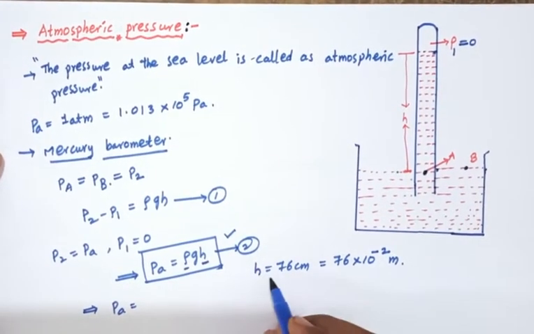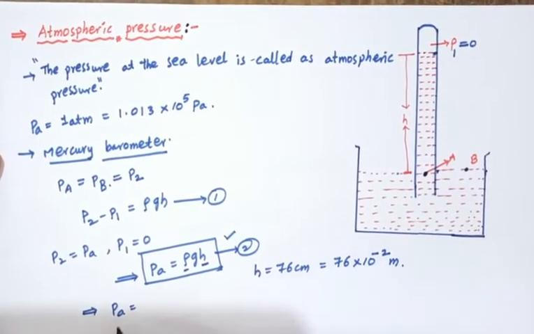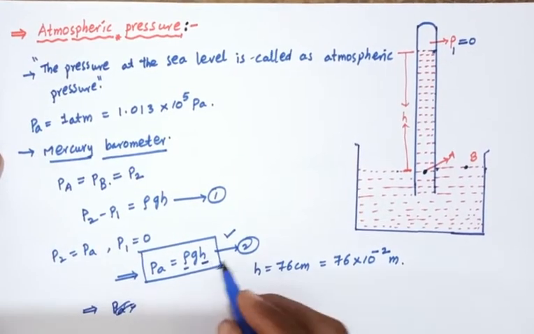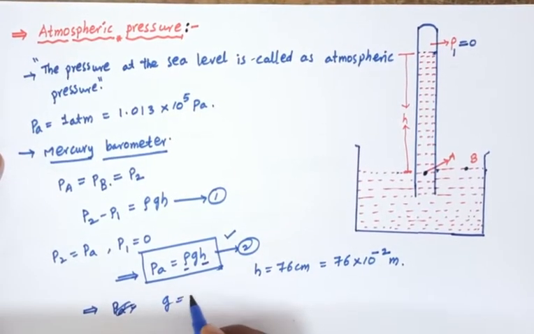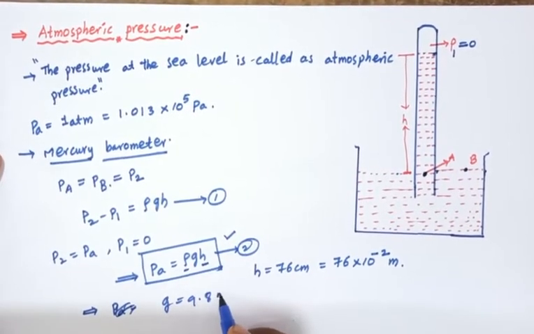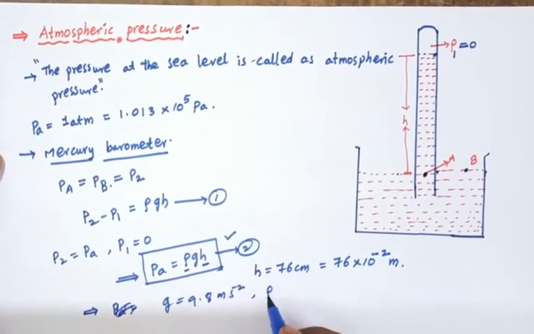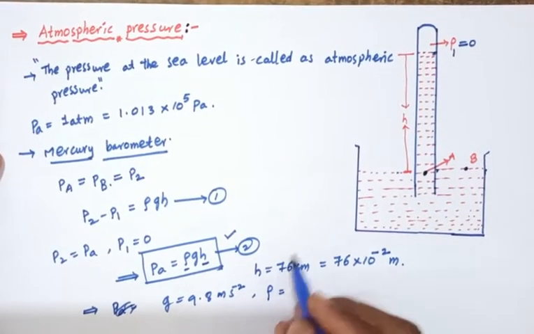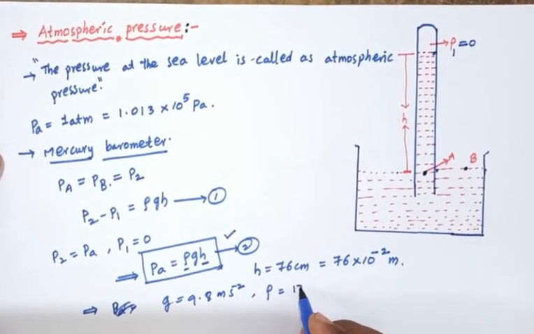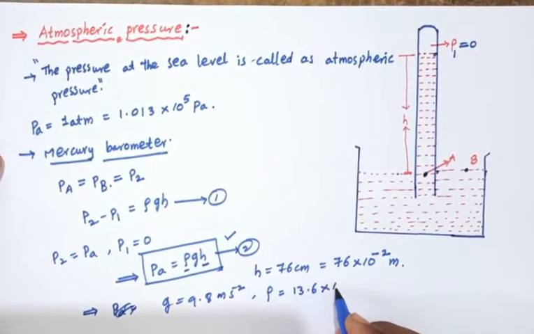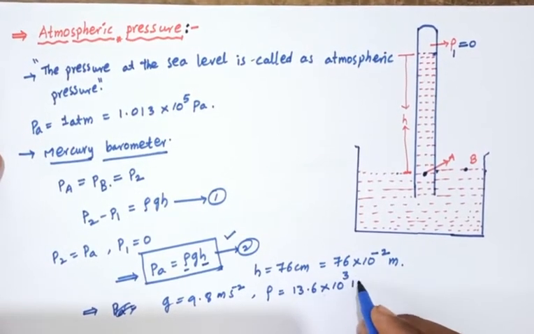And the acceleration due to gravity on earth is 9.8 meter per second square, and rho, the density of mercury, is 13.6 into 10 to the power of 3 kilogram per meter cube.